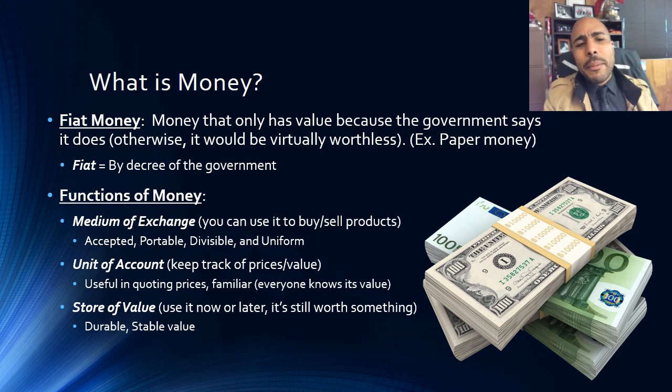And then the last thing about money is that it needs to function as a store of value. A store of value simply means that you can use the money now or you can save it for later, but it's still going to be valuable. So for that reason, money needs to be durable, which means it needs to last a long time. And generally, we want our money to have a stable value. So that means we should not see a lot of inflation occurring with whatever kind of money we have. So all of those are the functions of money: medium of exchange, unit of account, and a store of value.